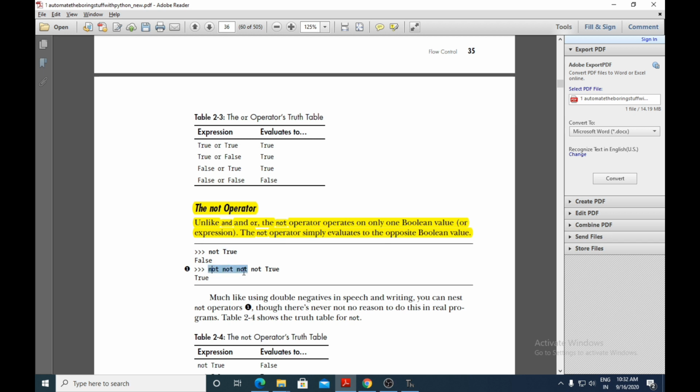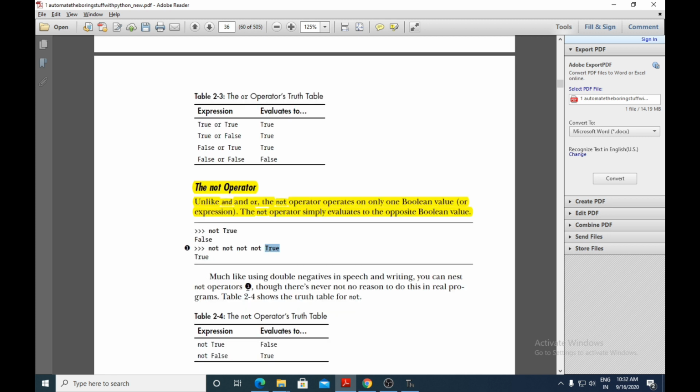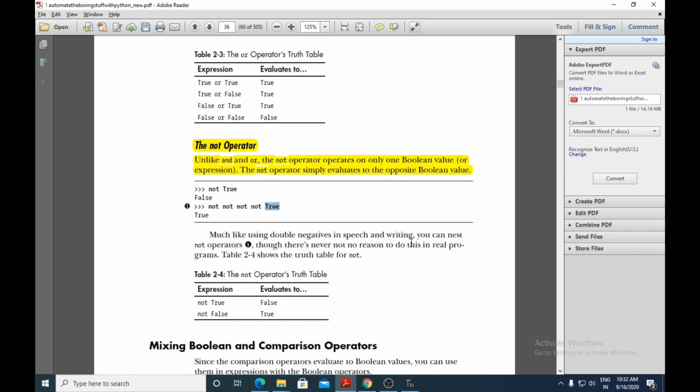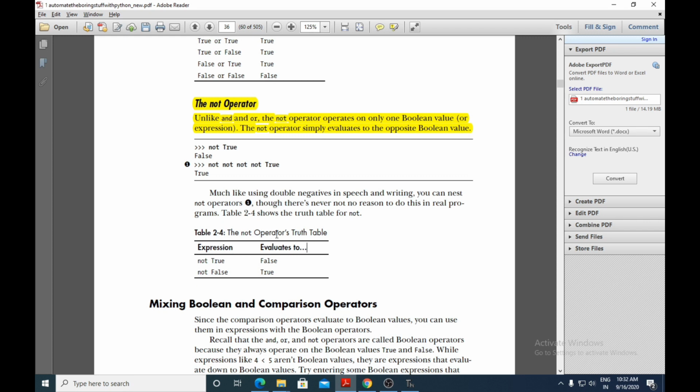Okay, so this is double negation. This is a double negative. The double negative of true has given you true. One negative will give you false. A double negative will give you the same value back, that is true. Much like using double negatives in speech and writing, you can nest NOT operators also. Though there is never any reason to do this in real programs, double negation is not used much in real programs. Here is the NOT operator's truth table. Not true will give you false, and not false will give you true.